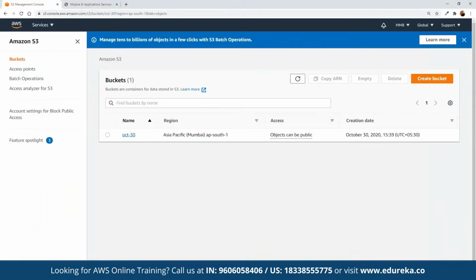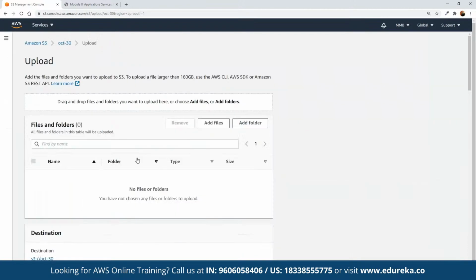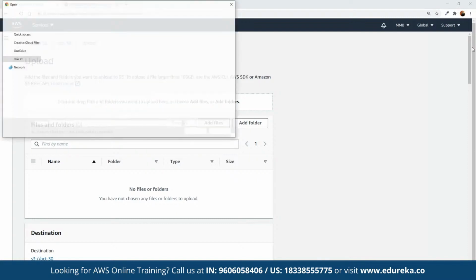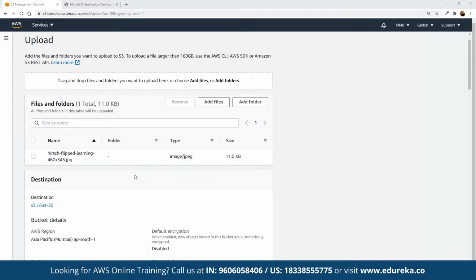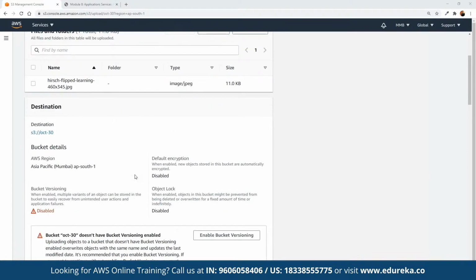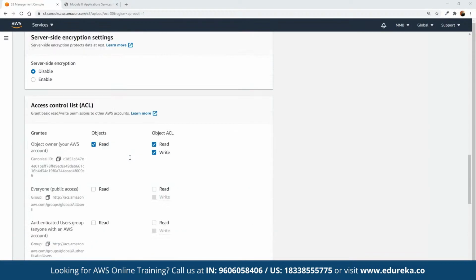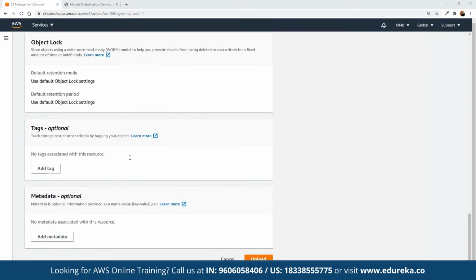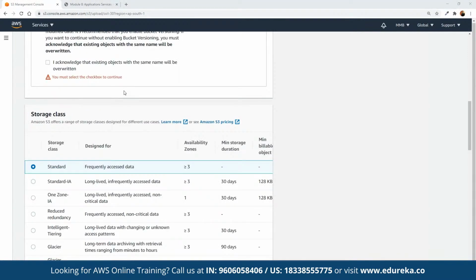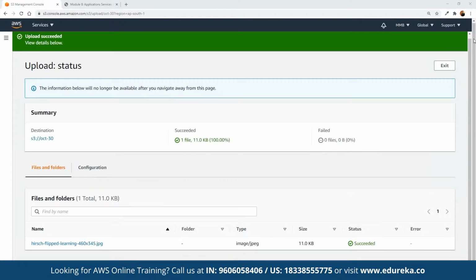Now let's say if we add any object to this particular bucket, for example, if we click on upload, and we can click on add files. Let's say here we can choose to add any file. Suppose here we have a simple image. It can be any image. And then we can define the class. We can define all the properties for the current object that we are going to add here. We can scroll down, click on upload. And as soon as this is uploaded, as you can see, this has been uploaded here.